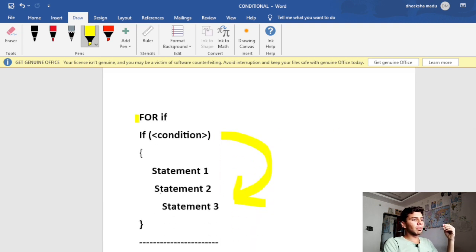So first let's discuss the if condition. The syntax goes like if, then condition. If this condition is true, the statements within this if condition execute, like statement 1, statement 2, statement 3. After all these statements execute, it comes out of this if block, and the statements written outside the block also execute. That's it.